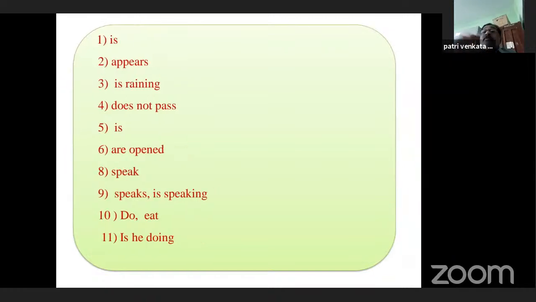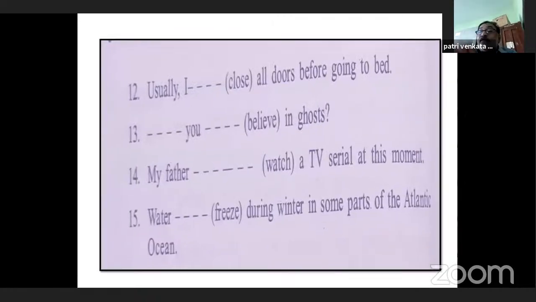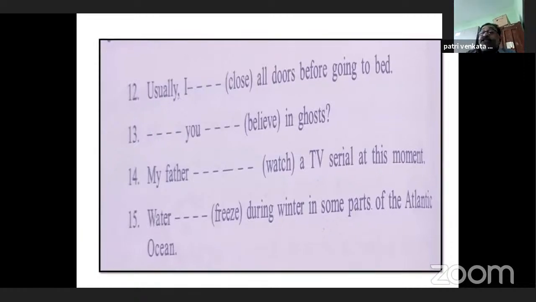Now let us do another one. There are four more sentences. Usually, it is a clue word. Usually, I dash all doors before going to bed. Usually, I close all doors before going to bed. Here the verb should be base verb only, and it is a general happening. So the word usually gives us a hint that it is simple present tense.